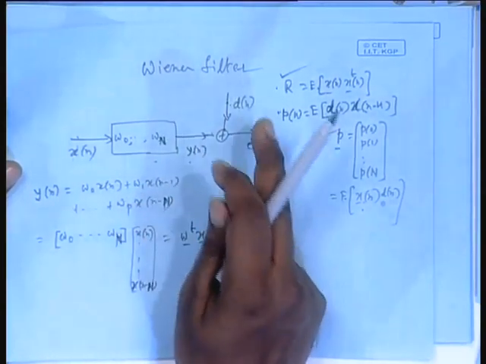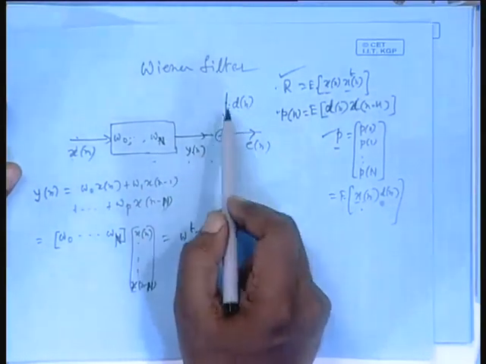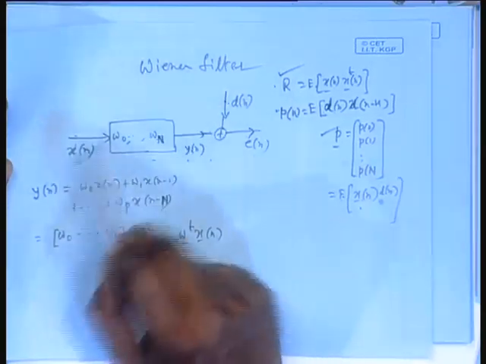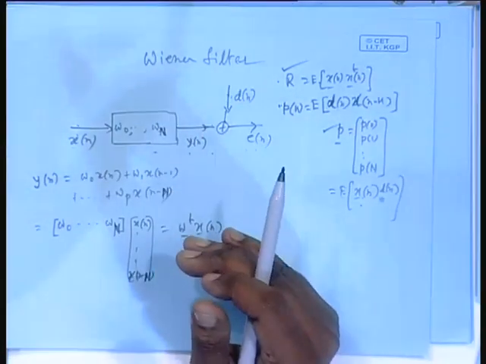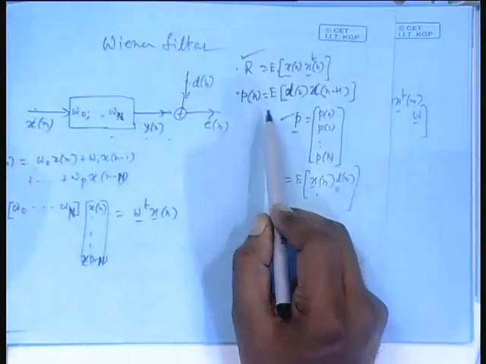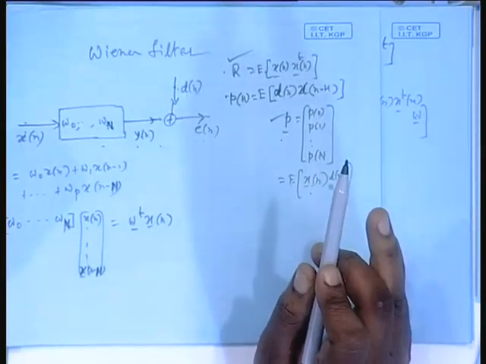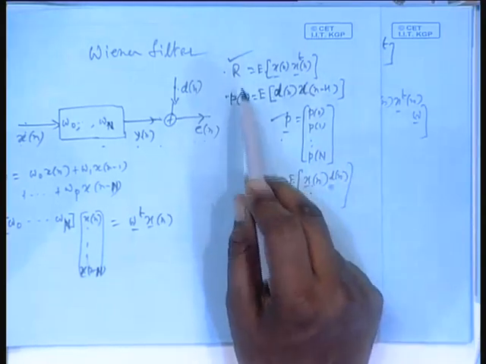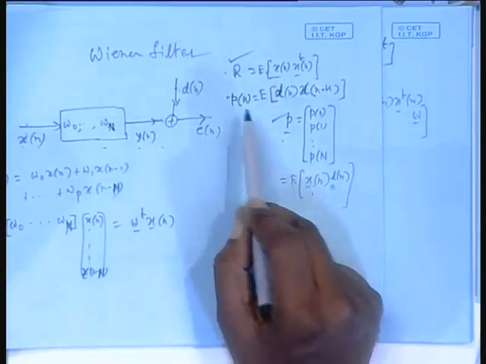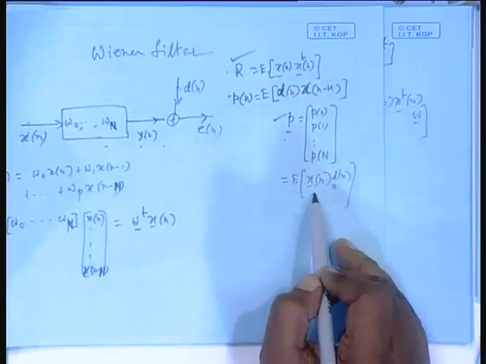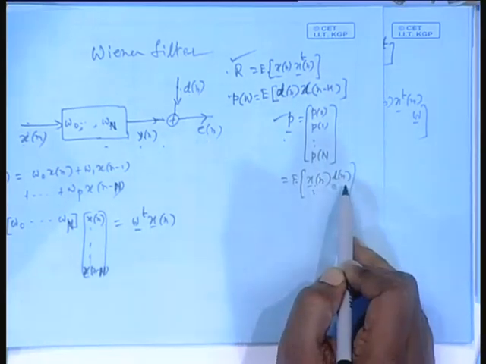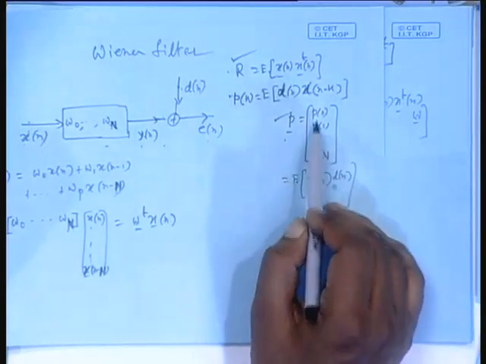After all, you are trying to estimate d n, so you should have some kind of knowledge between d n and x n. There is a cross correlation. What kind of cross correlation do d n and x n have? Are you following me? This vector P is supposed to be given to you. R is given, P is given. What is P? P is E of x n into d n. It consists of the cross correlated terms.